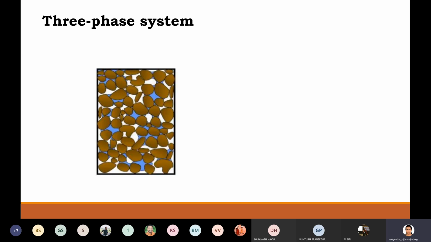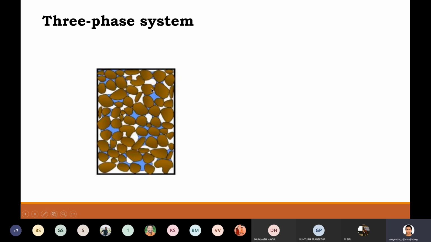Okay. So for example, here you have a soil system. So when you take a disintegrated rock mass which has resulted as soil, at the ground surface, such a piece of soil mass is being taken and it is being represented over here.